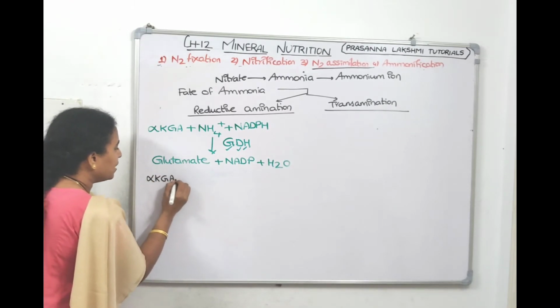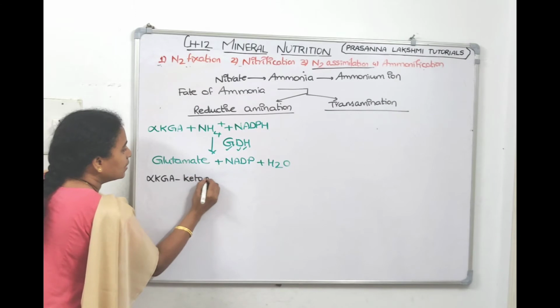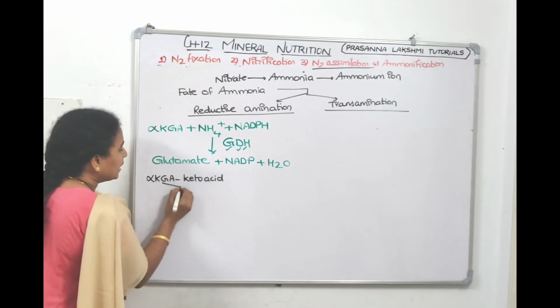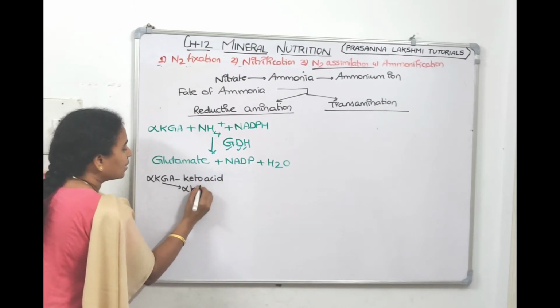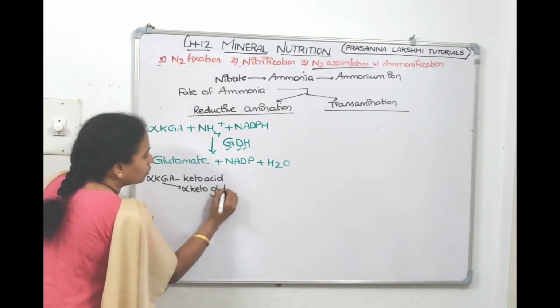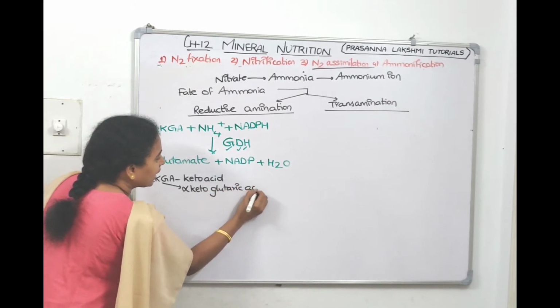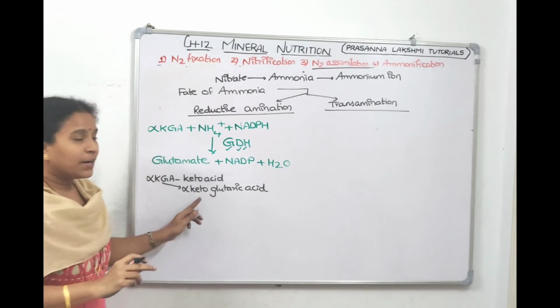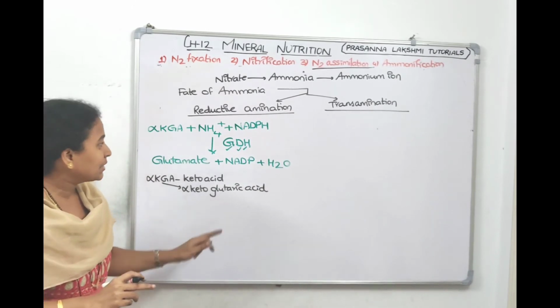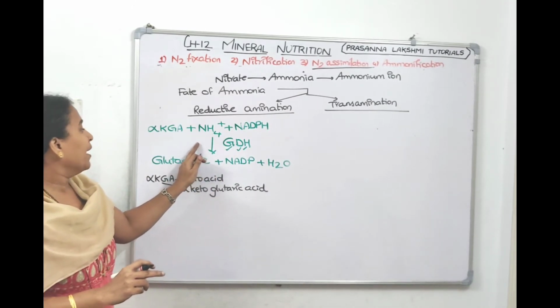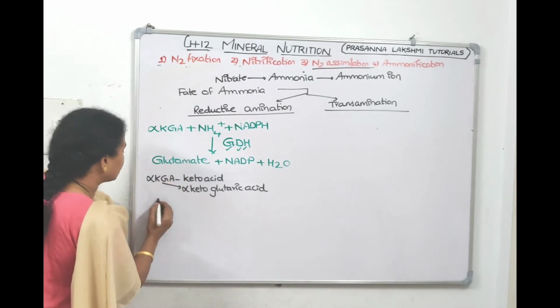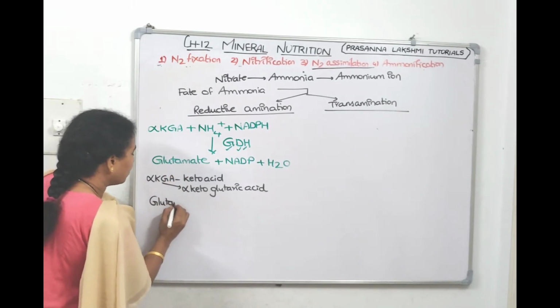Alpha KGA means, children, it is a keto acid. Its name is alpha ketoglutaric acid. After accepting an amino group, it becomes an amino acid. What is glutamate?